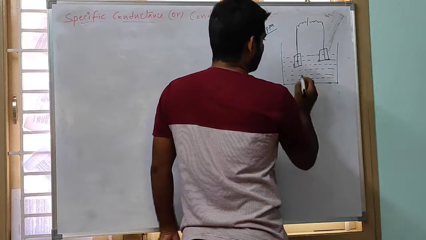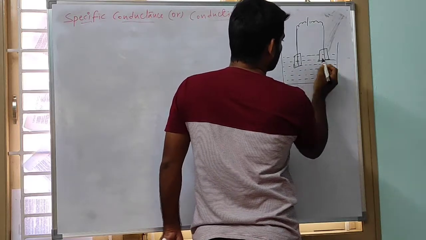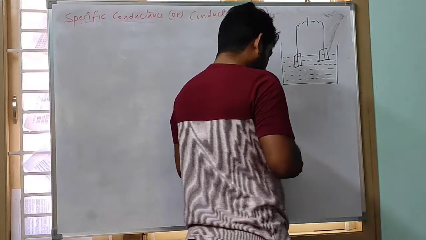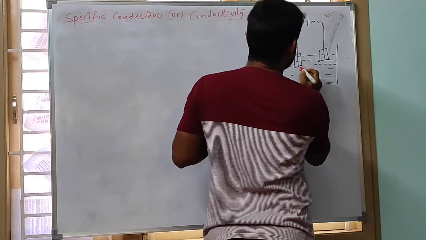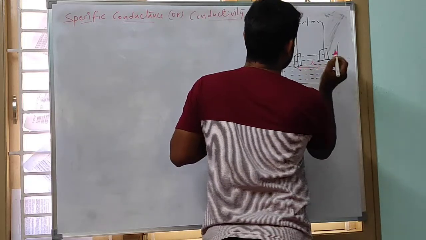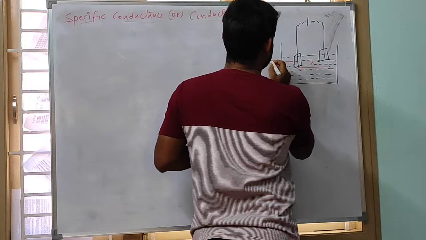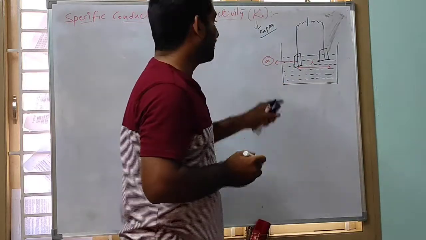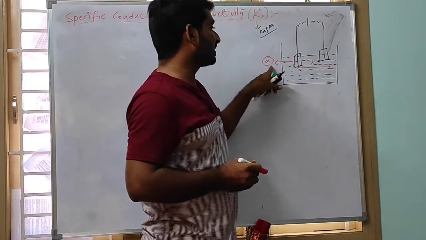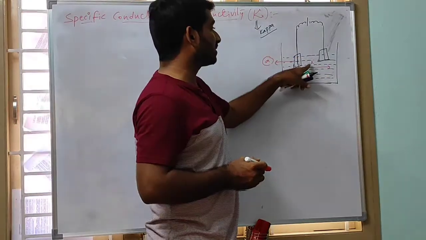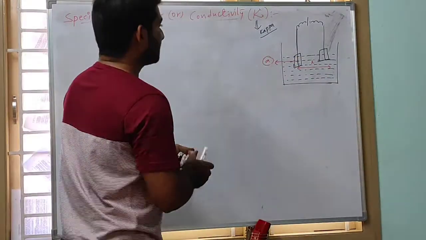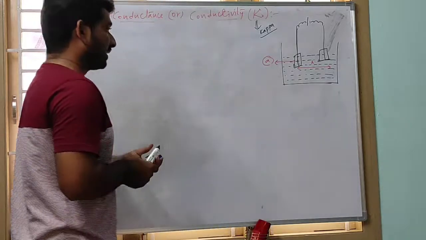The length between these two electrodes is L. The area of cross section of the electrodes is A, and the length between these two electrodes is L.